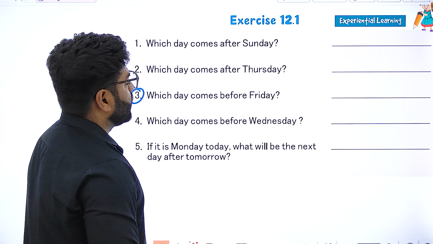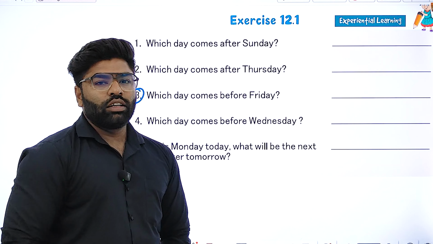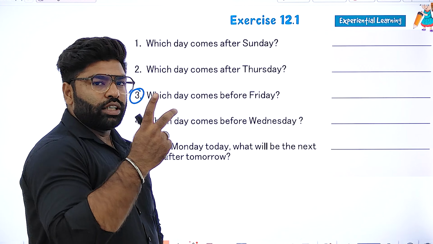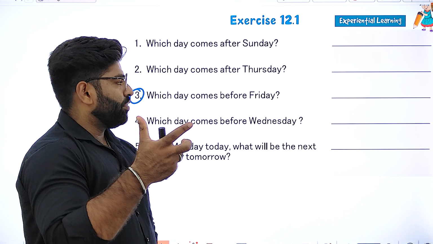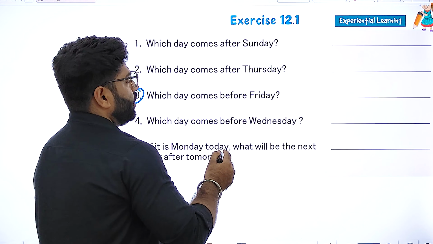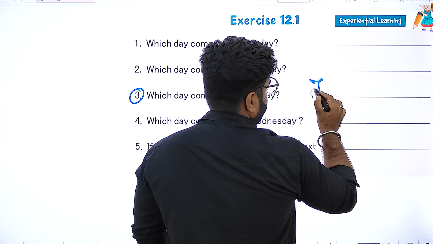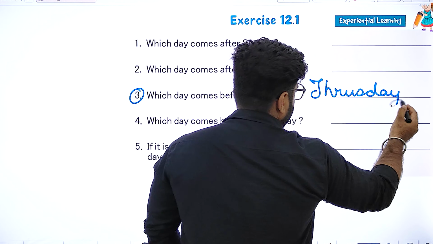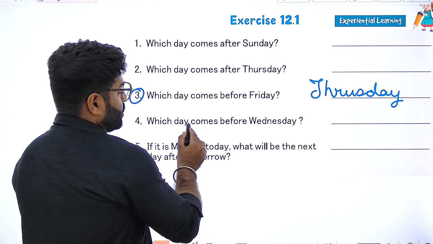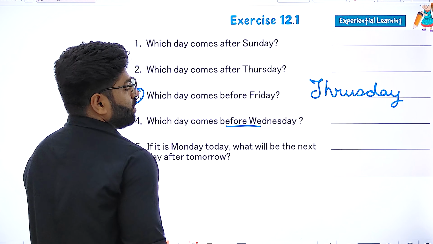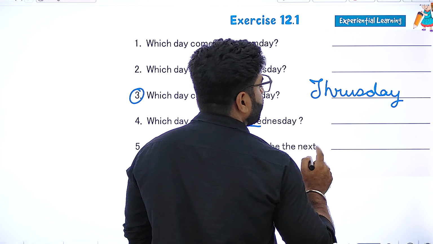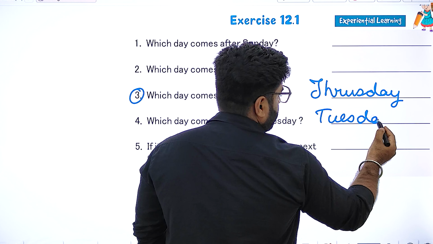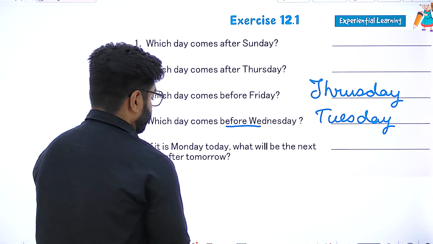Okay. Which day comes before Friday? We have seen the days, that is Monday, Tuesday, Wednesday, Thursday, Friday. Then before Friday we are having Thursday. So we are writing here Thursday. Okay, next is which day comes before Wednesday? Before Wednesday we are having Tuesday. So we are going to write Tuesday here.